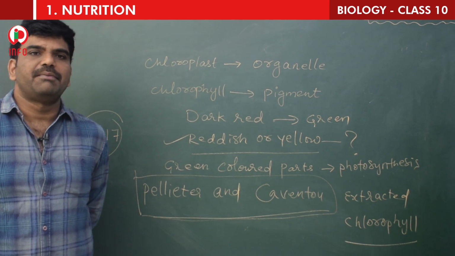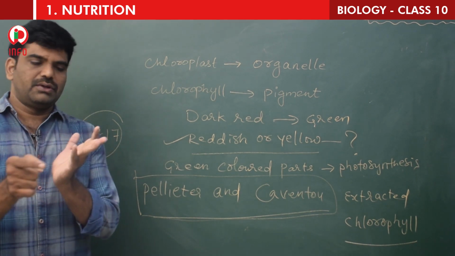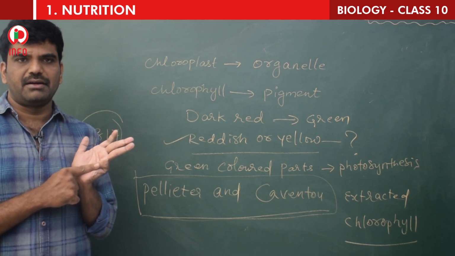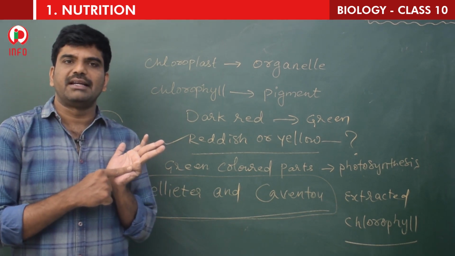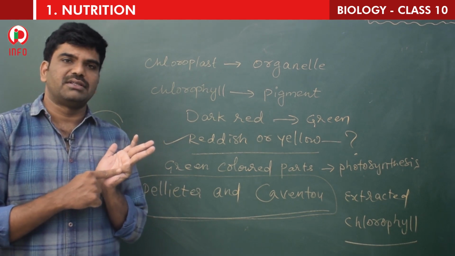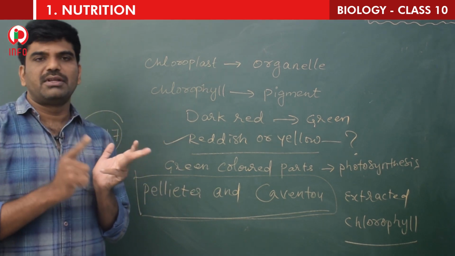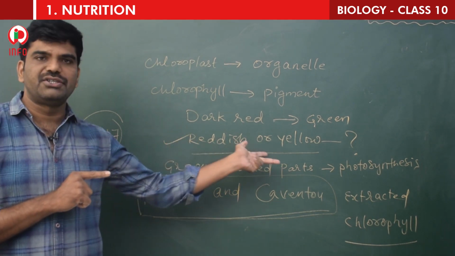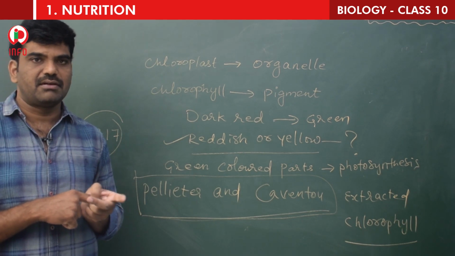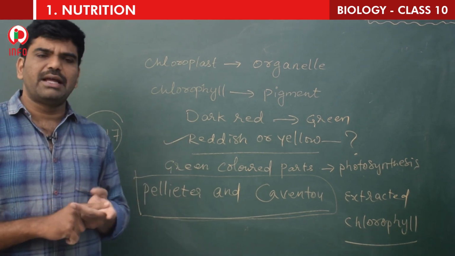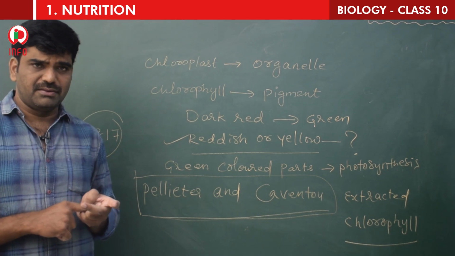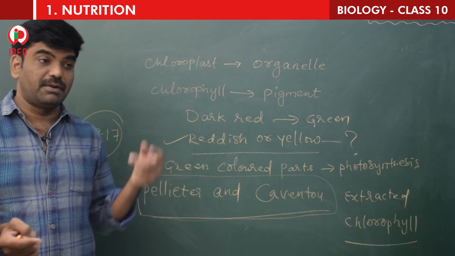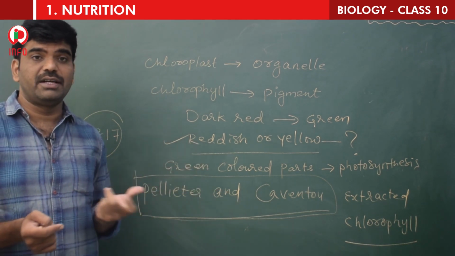So once again I repeat, Jan Ingenhousz wanted to know more about photosynthesis and he gave one statement: only green colored parts carry out photosynthesis. If that is the case, what about the remaining colored leaves, like reddish or yellowish? Do they perform photosynthesis or not? And what about the animals? Some animals are green in color. We know animals cannot perform photosynthesis, but according to him they should.